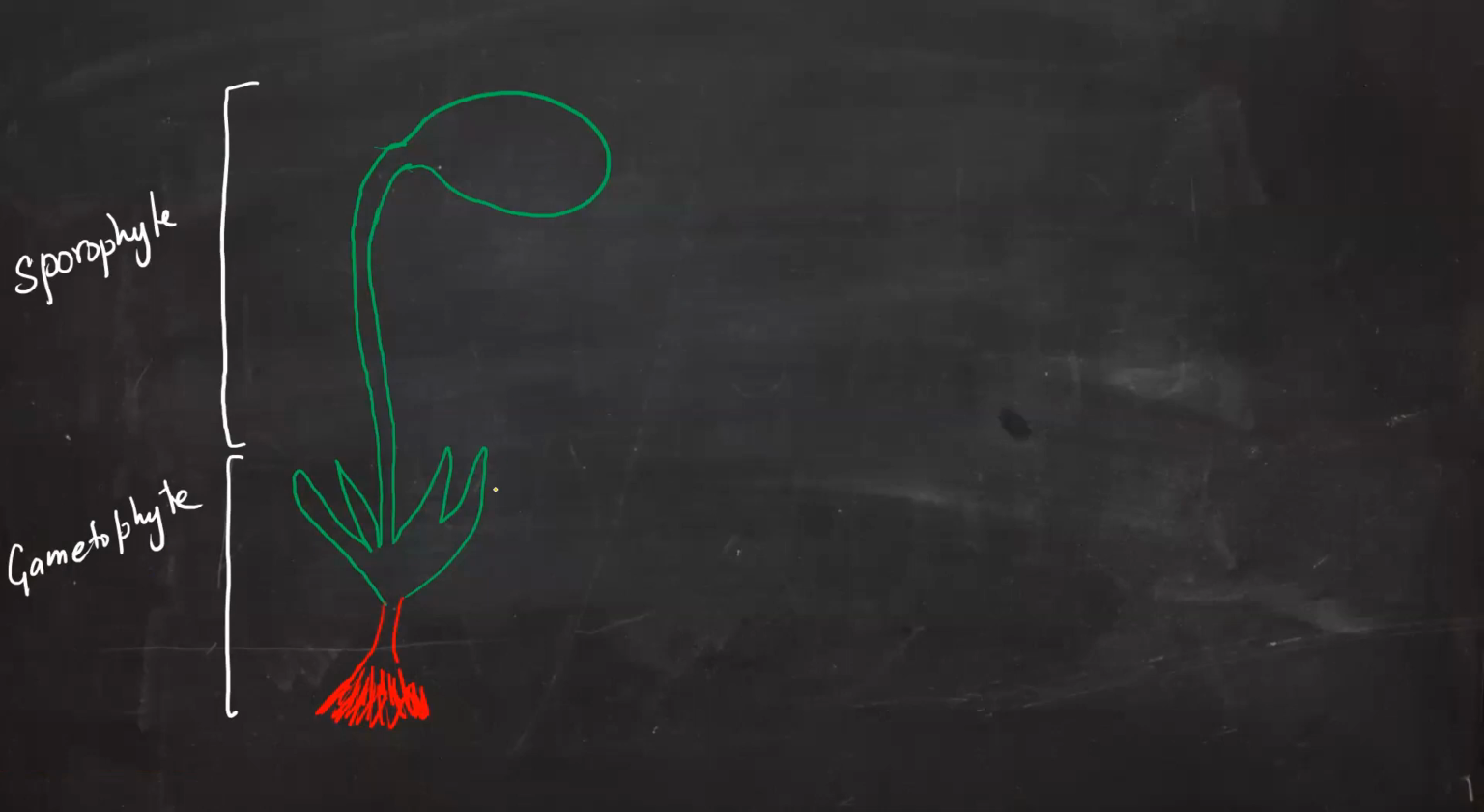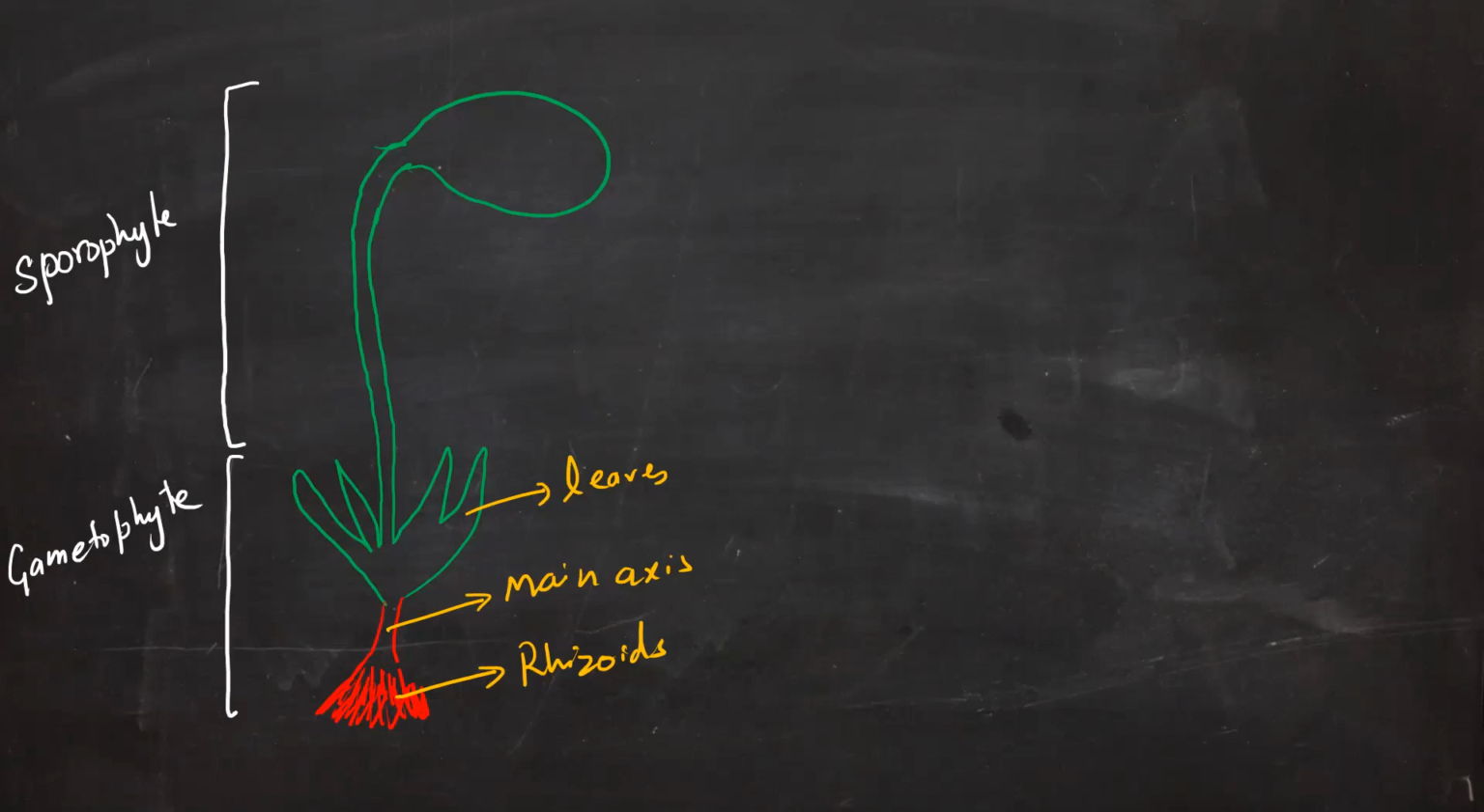Let's understand that. These particular parts are called rhizoids. This root-like structure, which is the main root, is called the main axis, and after the main axis we have leaves. These are not proper leaves, but they are leaves. They are obviously not proper leaves because these plants are not very advanced plants.